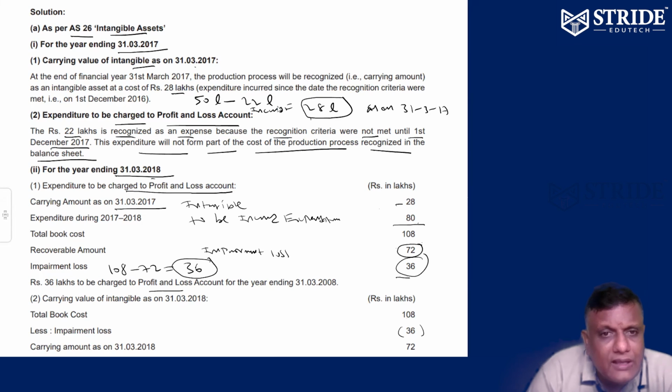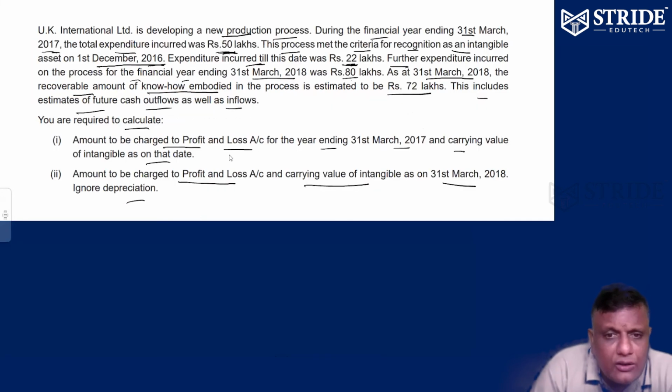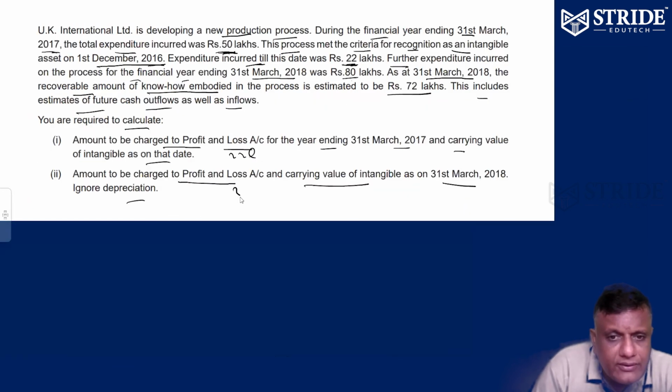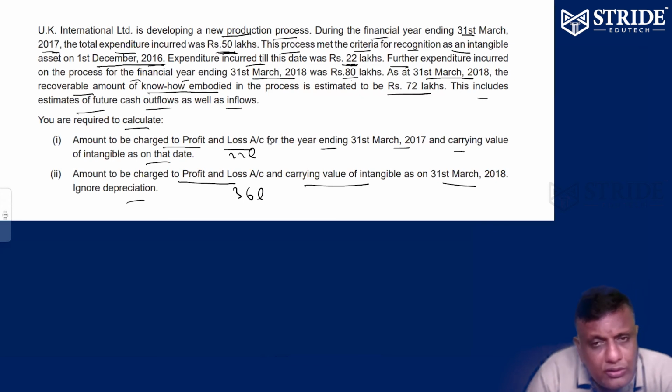But last year the carrying amount of intangibles was 28. The 22 lakhs is to be charged as expenses and the amount transferred to the P&L account. Last year the amount transferred to the P&L account was 22 lakhs. In the second year, the amount transferred to the P&L account is the impairment loss of 36. That's a very important question. The same question has been asked 2 to 3 times.